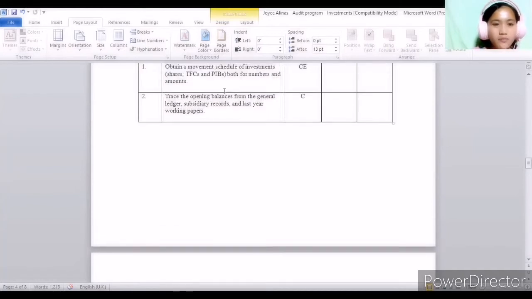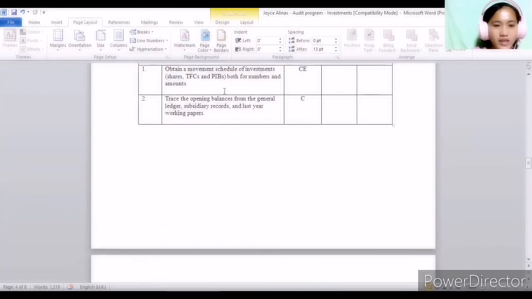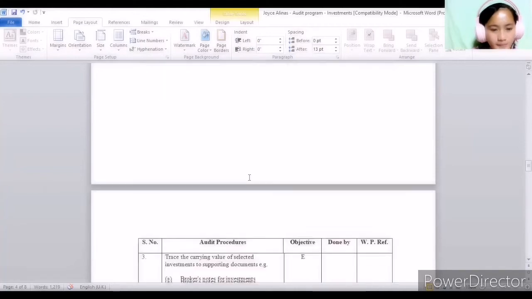Another example of this test of details is to trace the opening balances from the general ledger, subsidiary records, and the last year working papers. This is a necessary audit procedure to avoid any misstatements and to check the completeness assertion of the transactions.